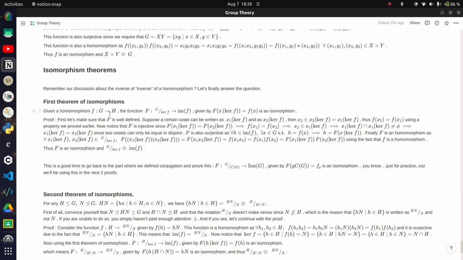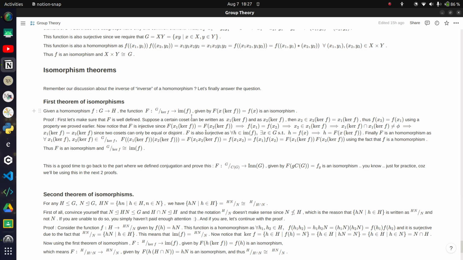So this capital F function goes from the quotient group of G by the kernel of F, which by the way is a group, because the kernel of F is a normal group, which you can prove. I'm not going to tell you how, you have to read the notes to understand it. It goes to the image of F, which is the range basically. So this capital F, given by capital F of x kernel of F, which is a coset of the kernel of F, equal to F of small x, is going to be an isomorphism.